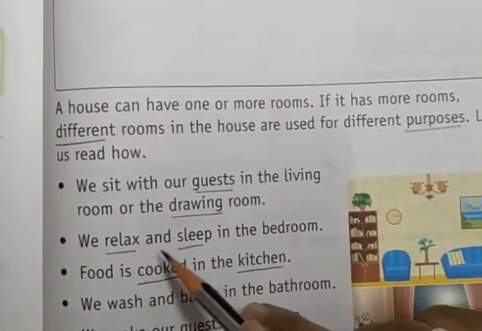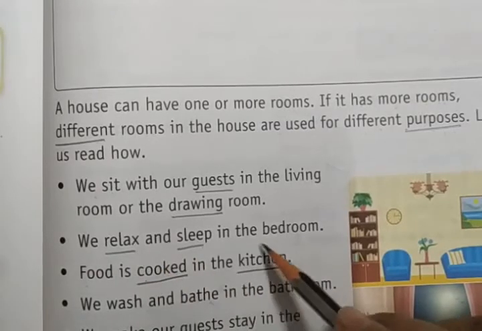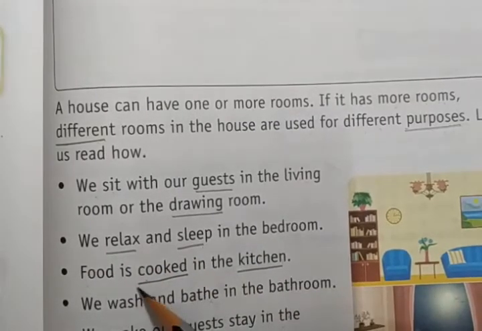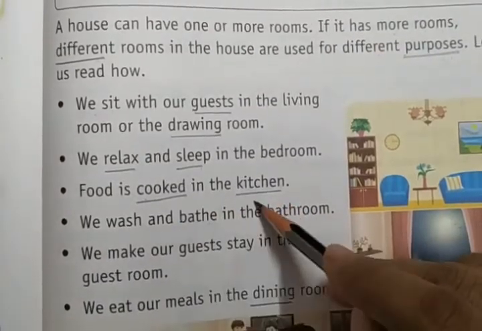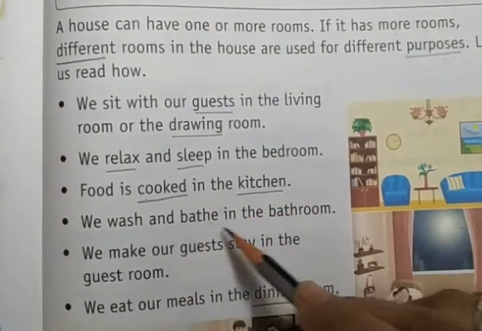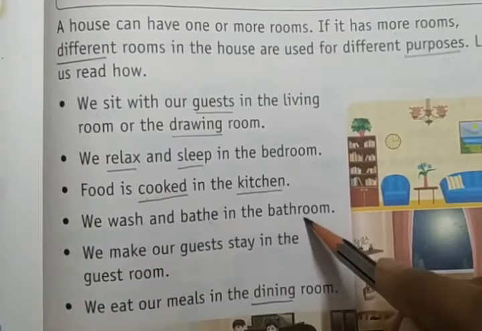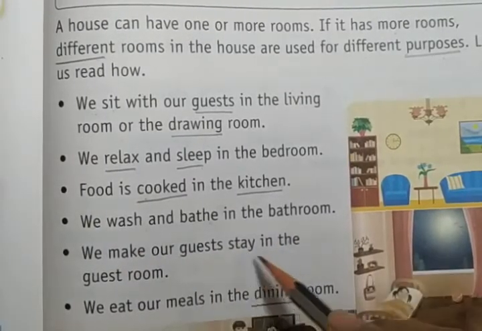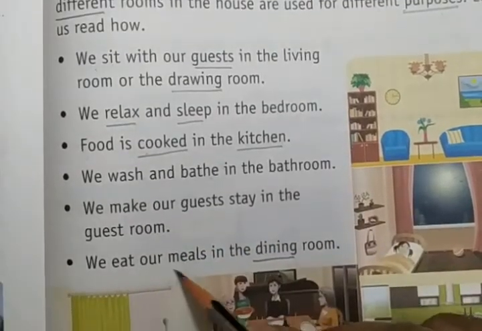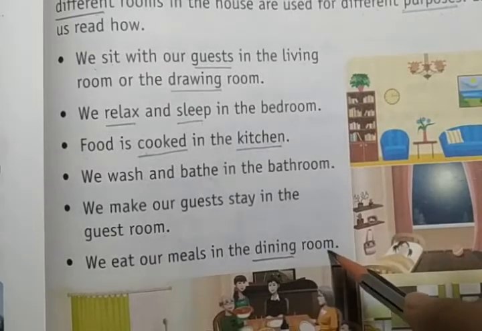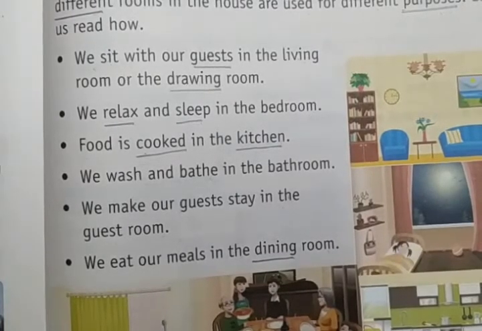We relax and sleep in the bedroom. The food is cooked in the kitchen. We wash and bathe in the bathroom. We make our guests stay in the guest room. Right? We eat our meals in the dining room. Okay? The different rooms are used for different purposes.